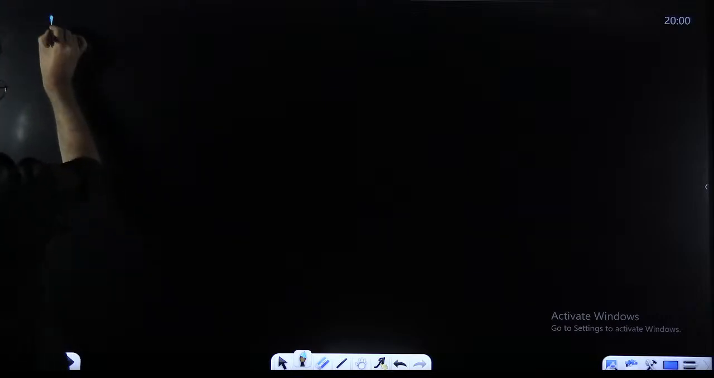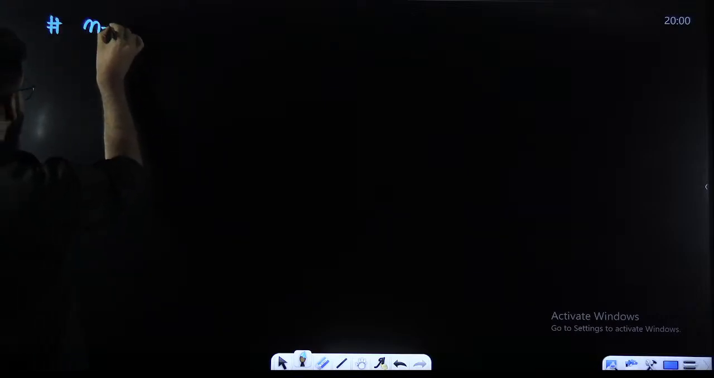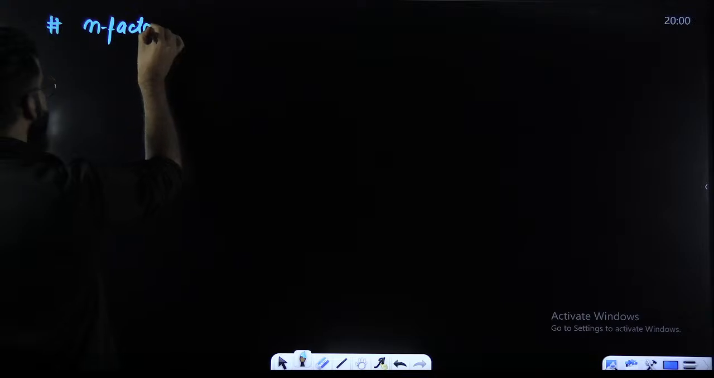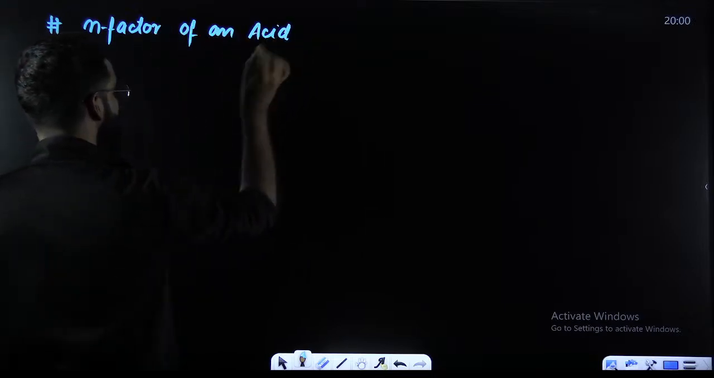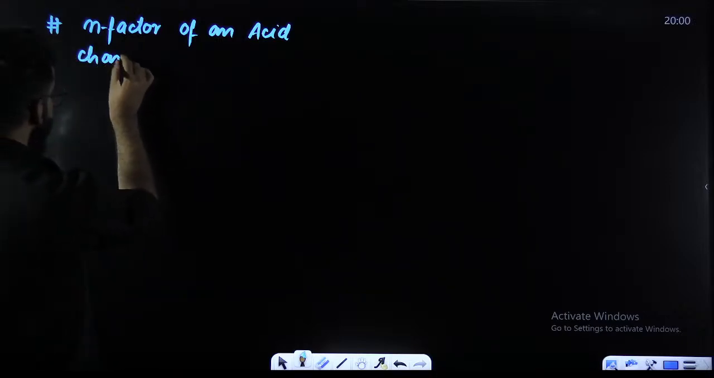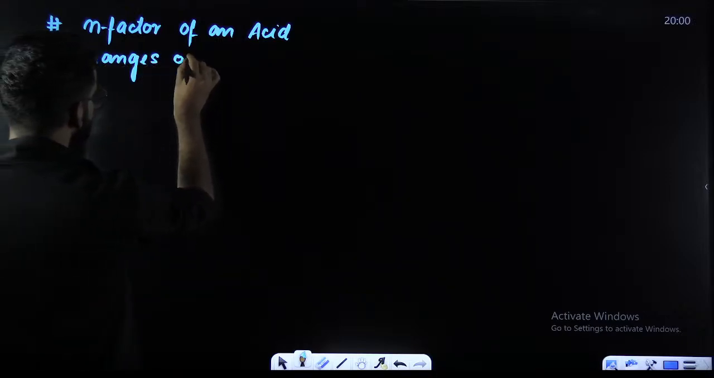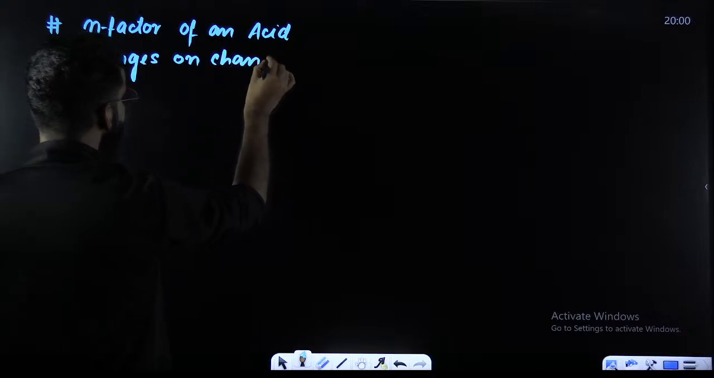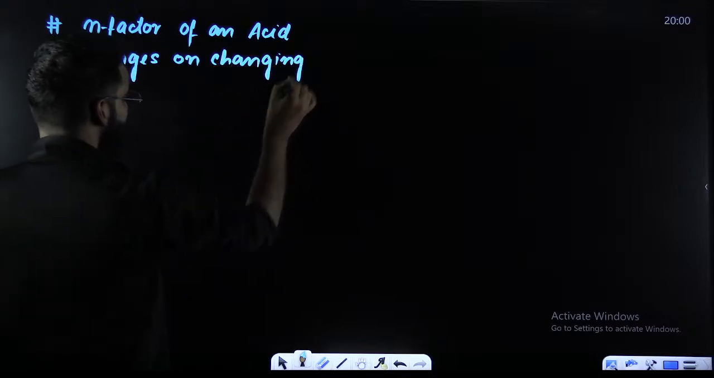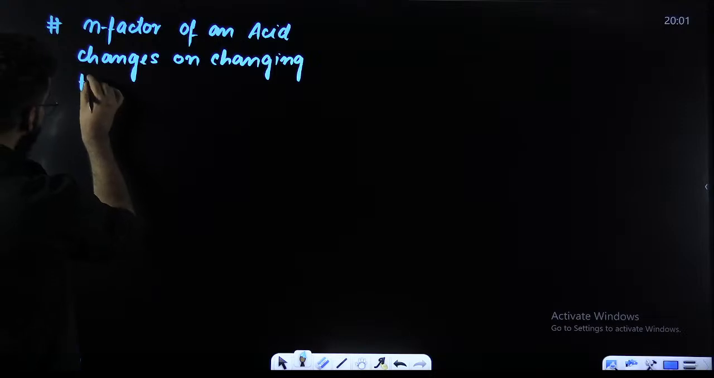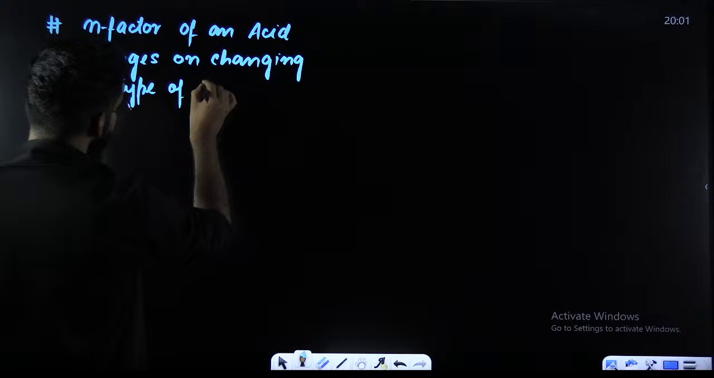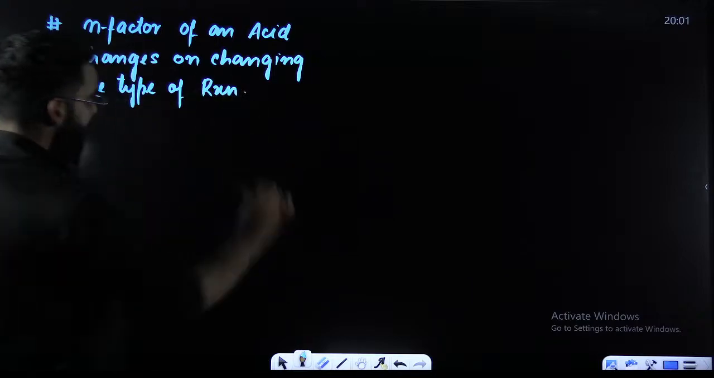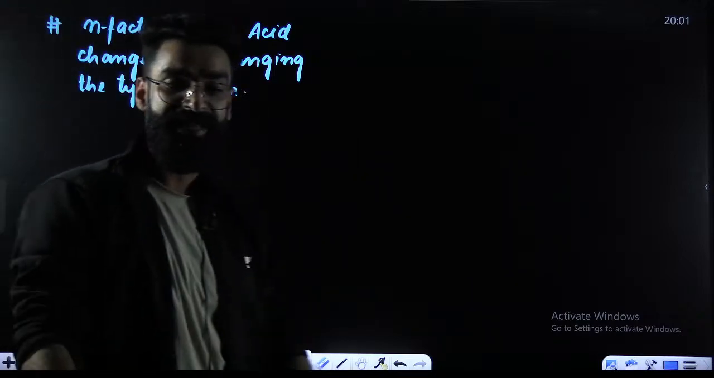And what is that? Let me write it over here, about the acids only. Let me write N factor of an acid. N factor of an acid changes on changing the type of the reaction.